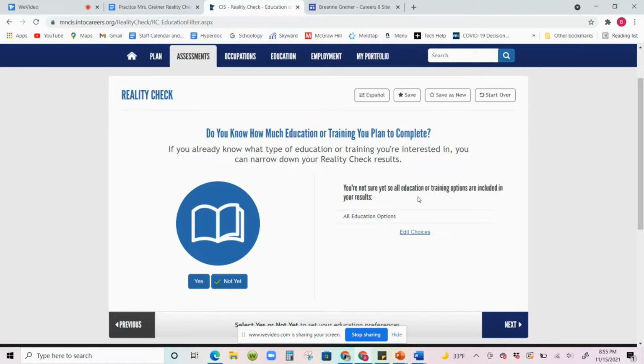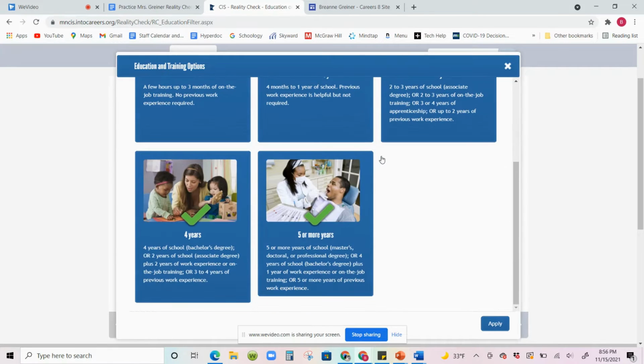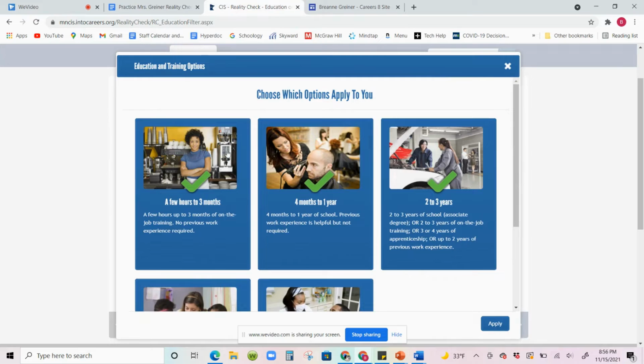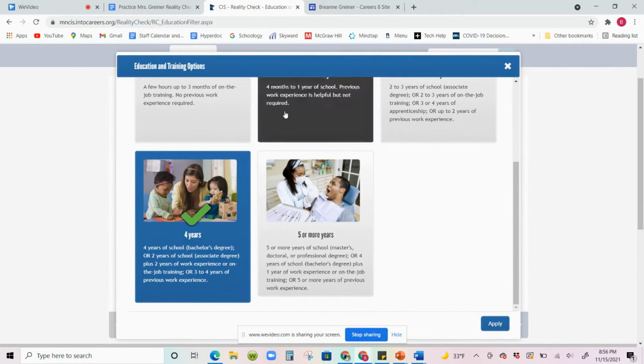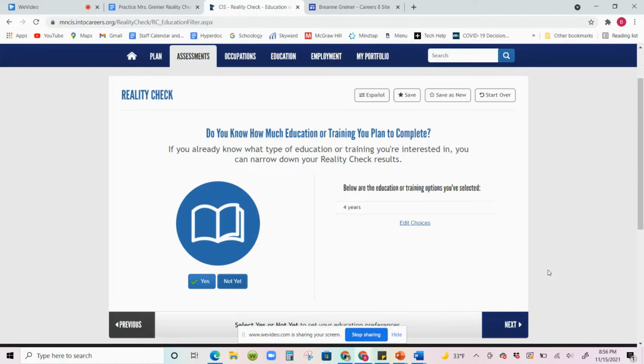And it's just going to say all the education options are open to you. But if you know what you kind of want to do with your life, but you don't know how much schooling it's going to take, pause the video, raise your hand, and ask me because I can help you with that. An associate's degree is 2 years, a bachelor's degree is 4 years, and a master's degree is 6 or more years. So make sure you ask for this. So again, I know that I need 4 years, so I'm going to apply that to my assessment. So then you can hit next.